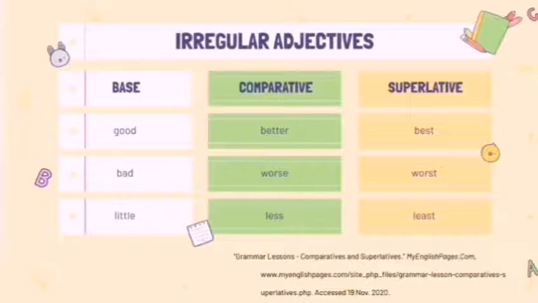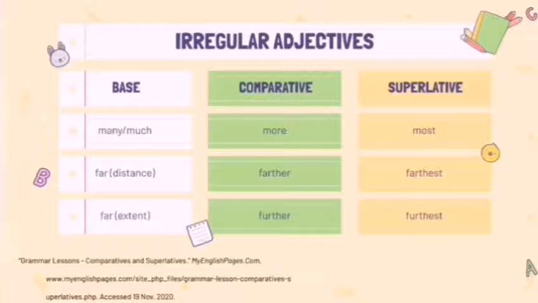Besides these exceptions, there also are irregular adjectives. They are irregular because the comparative and superlative cannot be made by adding er, est at the end of the word. The whole word changes. Good is an irregular adjective, so we cannot say that one is gooder than two or one is the goodest. We have to say one is better than two or one is the best. Another irregular adjective is the word much. We cannot say that there is mucher money than yesterday, but we can say that there is more money than yesterday.